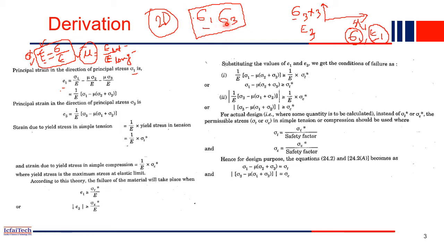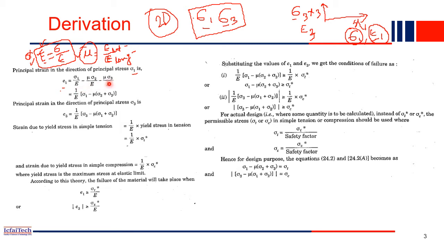So sigma 1, sigma 2, sigma 3 are the principal stresses in the three directions. Similarly, epsilon 1, epsilon 2, epsilon 3 are the principal strains in the three directions. So now we are writing epsilon 1 equal to sigma 1 by E in the first direction, minus, for the other directions it will be negative.